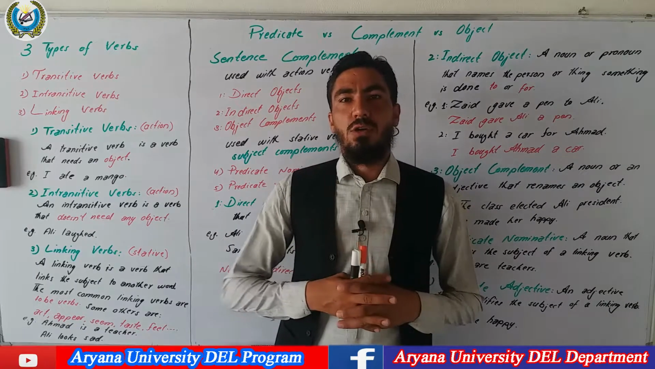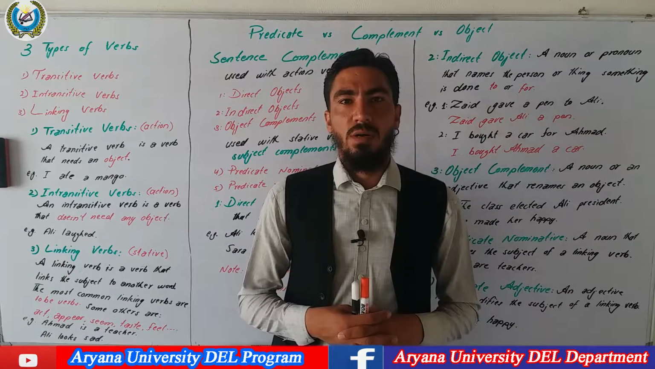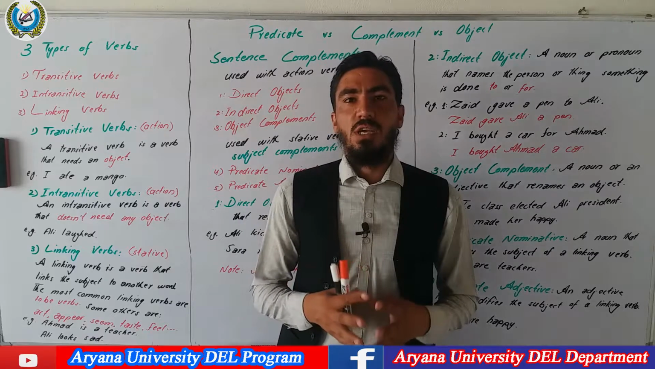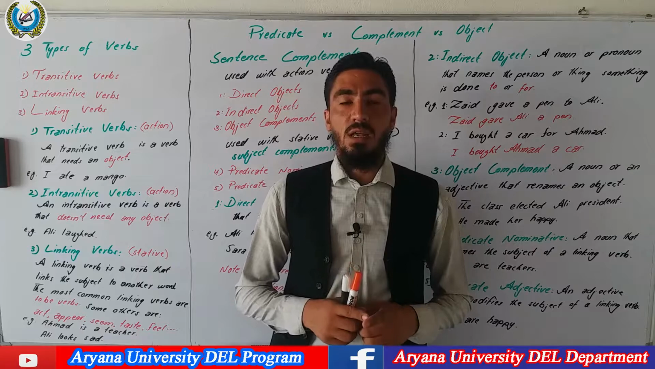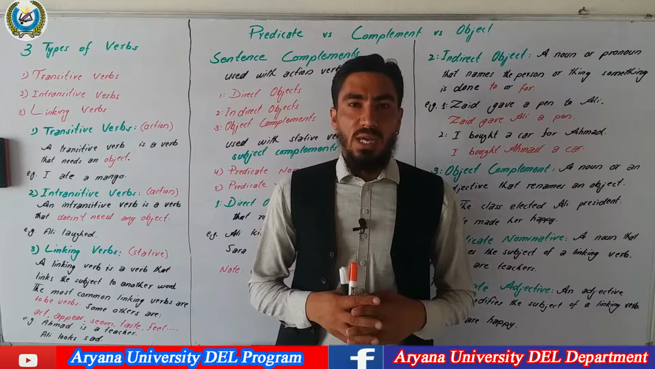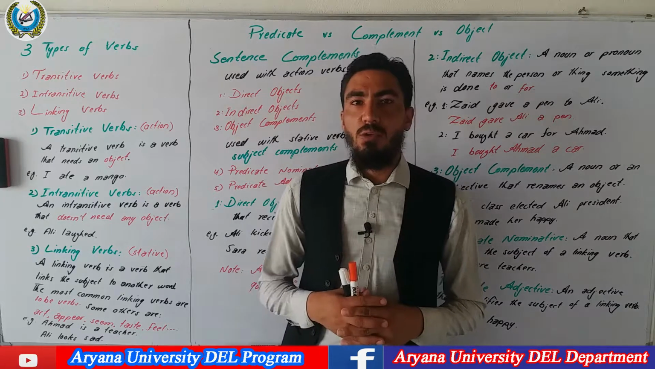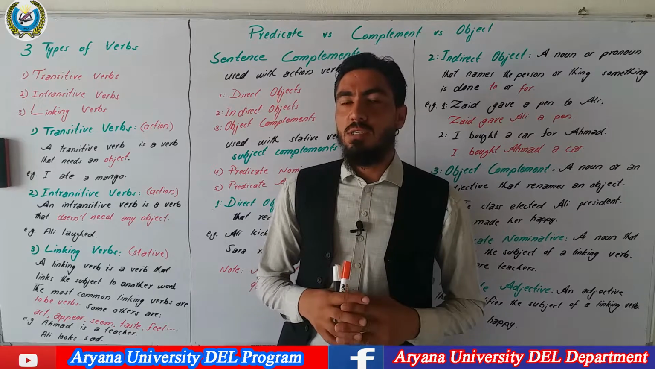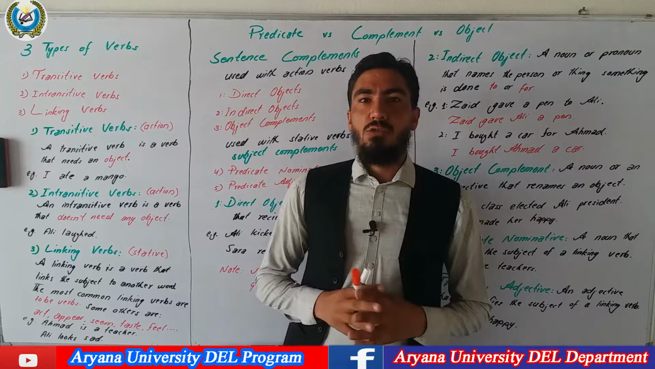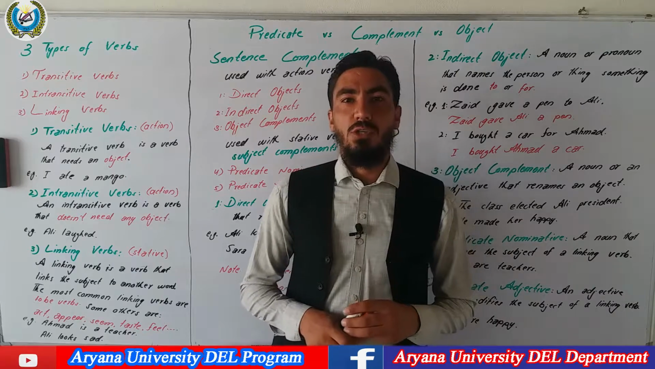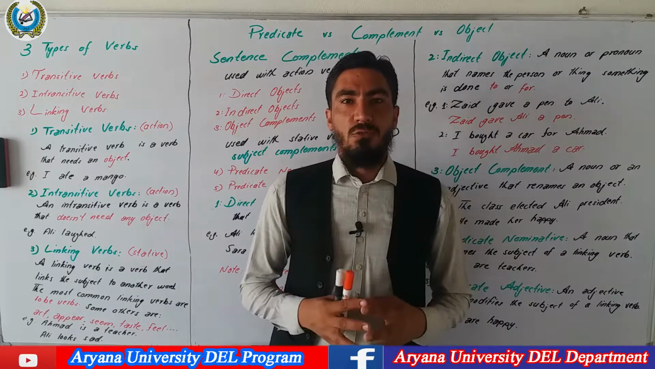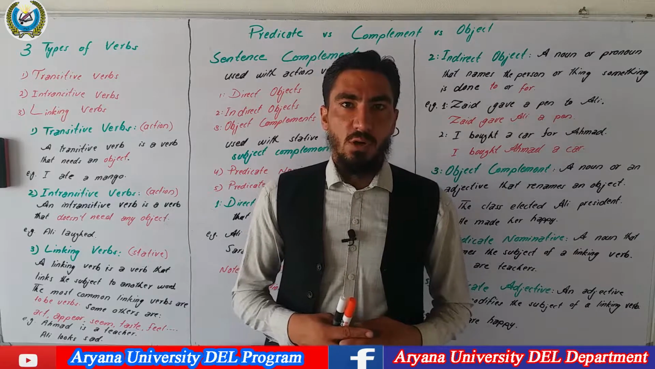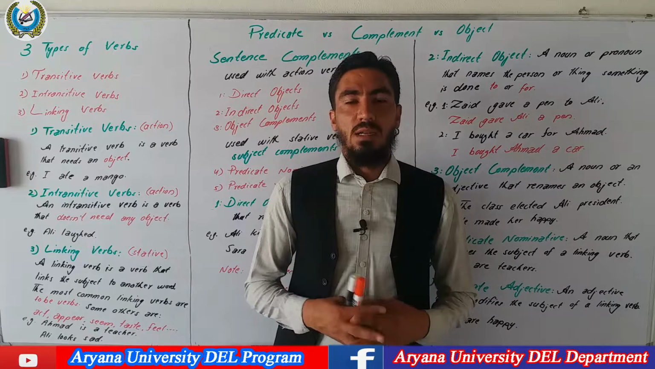Why is it important to learn these three kinds of verbs in English grammar? As you will see, each of these three kinds of verbs is related to a particular type of sentence complement. And second, when we are talking about changing an active voice into passive voice, then we say we can only change transitive verbs into passive voice. Intransitive verbs and linking verbs cannot be changed into passive voice. That's why it's necessary to learn what transitive verbs are, what intransitive verbs are, and what linking verbs are. Let's take a look at each.